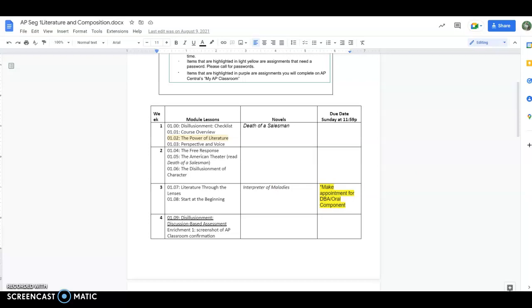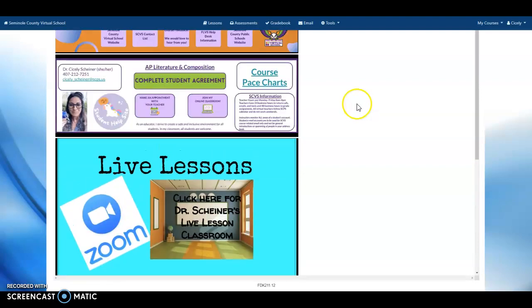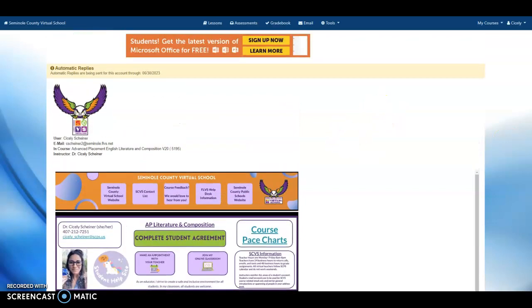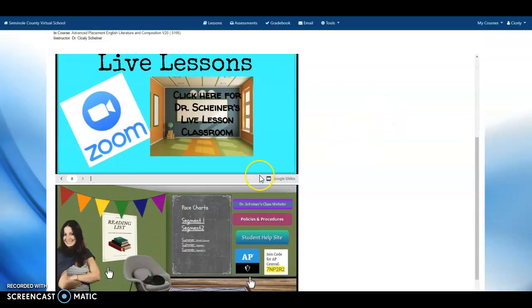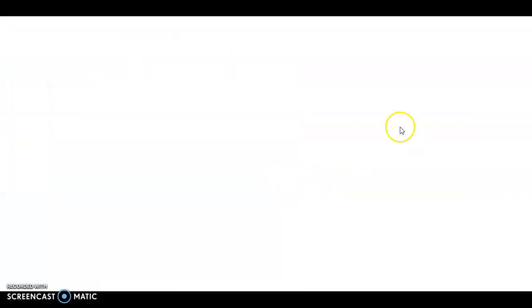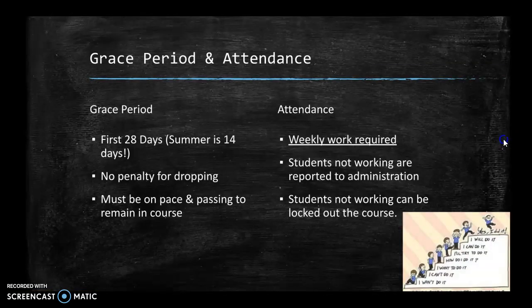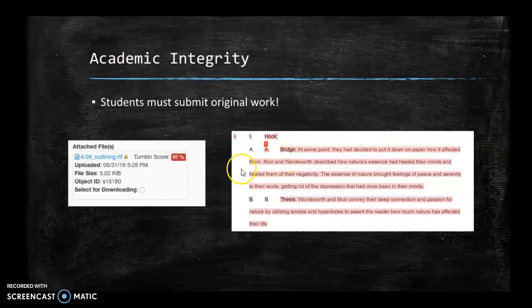Please make sure that you are turning in all your own work, that all of your work is unique. All of your assignments go through turnitin.com, and you will see a score that goes along with that. So one of the ways you can check that, if you click on policies and procedures, this will bring you to a slideshow that you can go through, and I do hope that you go through this. But what I wanted to point out to you here was this is what we see when you turn in work. So we'll see a score there, and then it highlights that information. So make sure that your work is unique so that it is not getting an academic integrity violation.